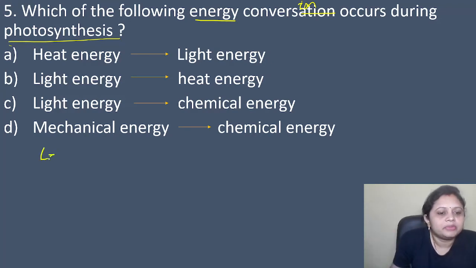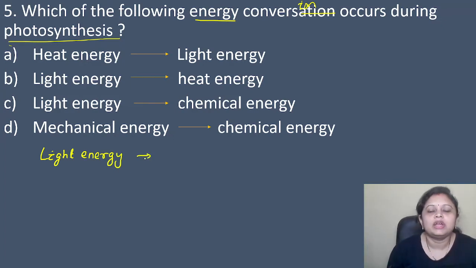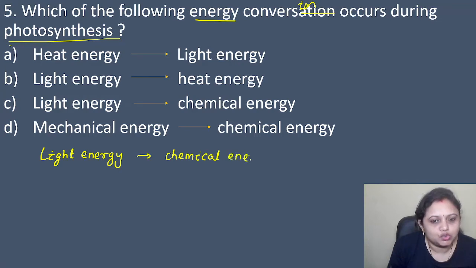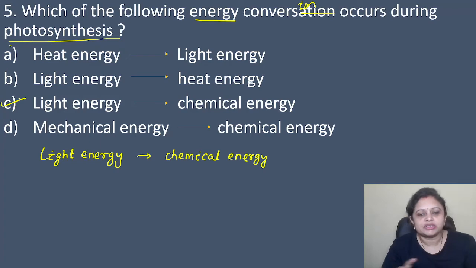So here light energy is used. Plants use the light energy to prepare food, and we know food contains chemical energy, right? So here light energy is converted into chemical energy. So the correct answer is option C.